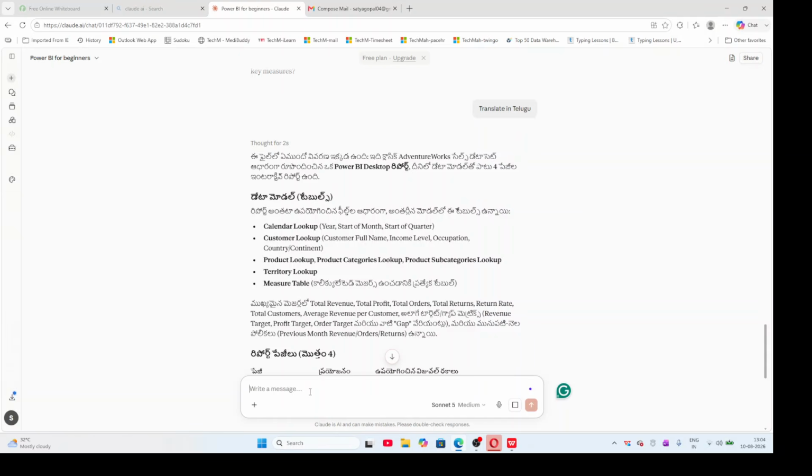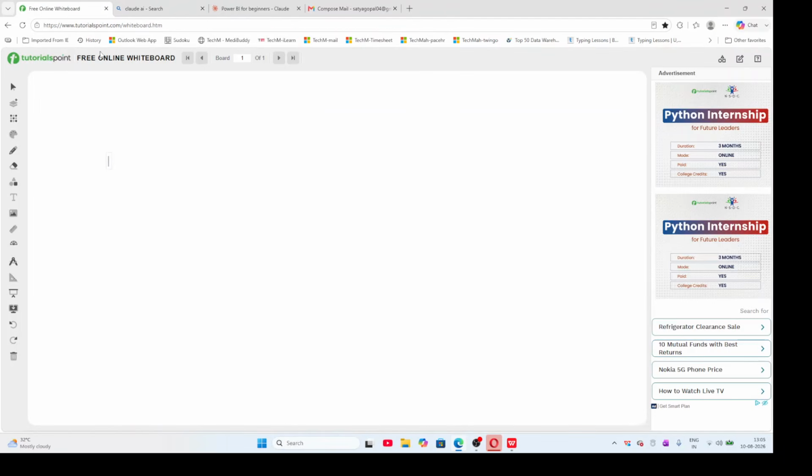And it is also used for coding. In Java or Python, there must be a code, right?